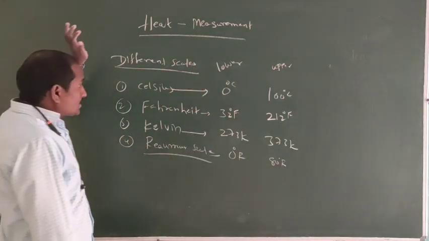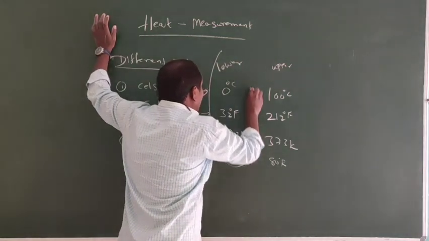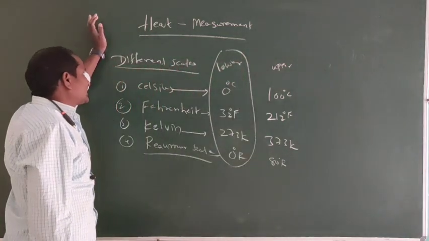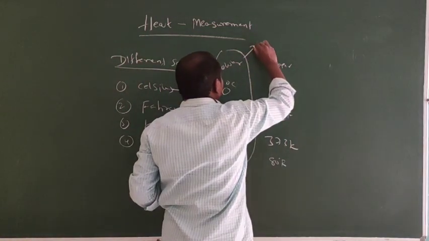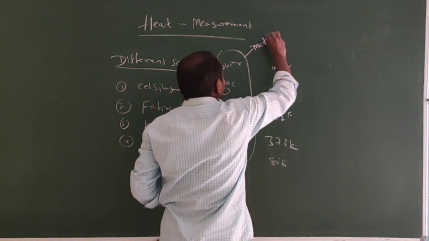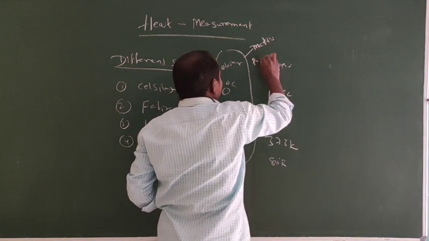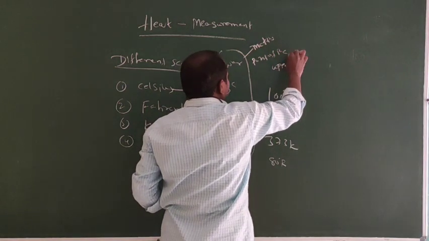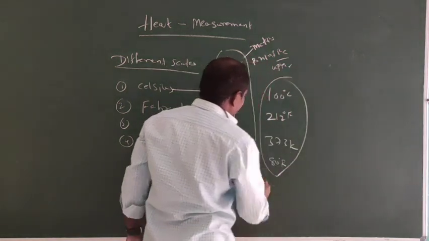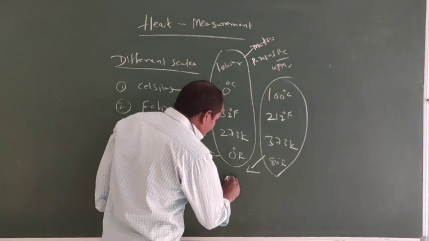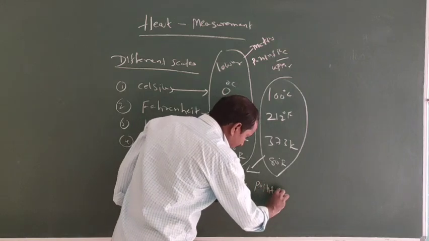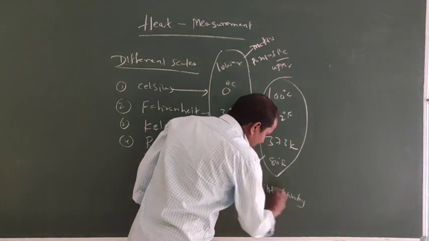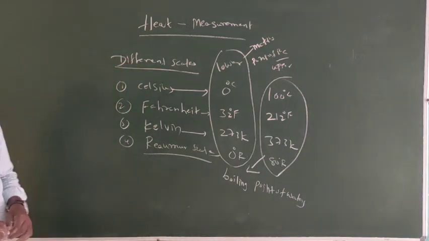In every scale, the lower fixed point is nothing but the melting point of ice. In any scale, the upper fixed point is nothing but the steam point or boiling point of water. These are the different scales. Generally, a thermometer is used to measure the temperature.